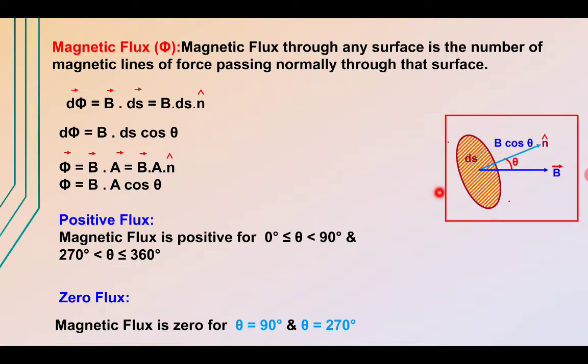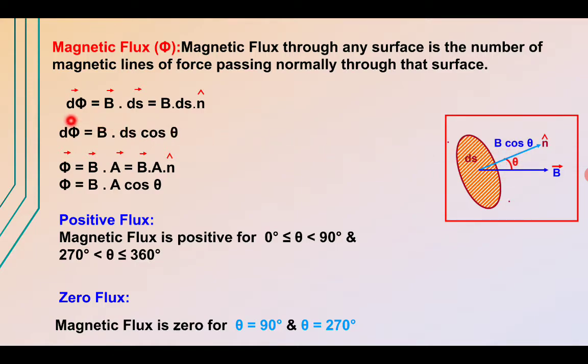And here we have a surface which is making an angle theta with this magnetic field, and this is the direction of the area vector dS, and B cos theta is the component over here. So the area vector is making angle theta with field B, and the flux is represented by the field into the area.